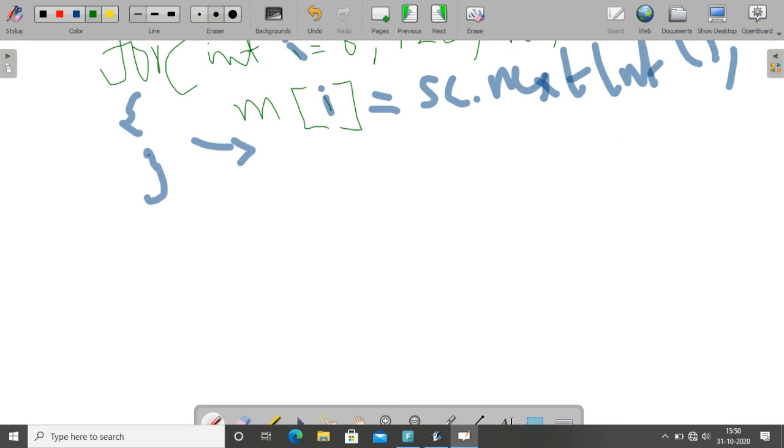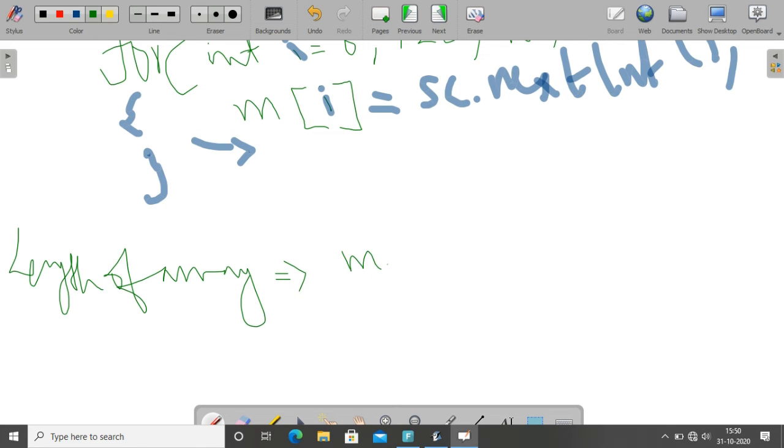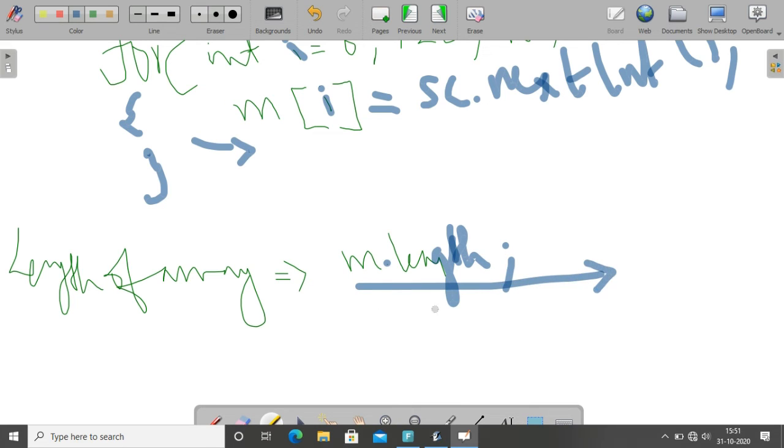If it is a single statement, it's not compulsory to write this in the braces. More than one statement means it is compulsory to write the braces. Okay, so this is the way we will read array elements. int I equal to 0, I less than 5, I plus plus, m of I sc dot nextInt of. And you remember how to find the length of an array?